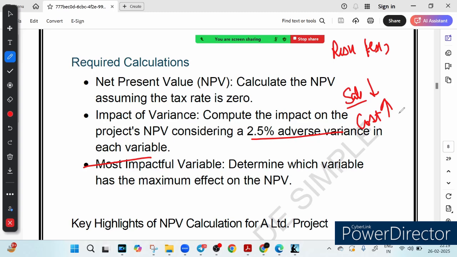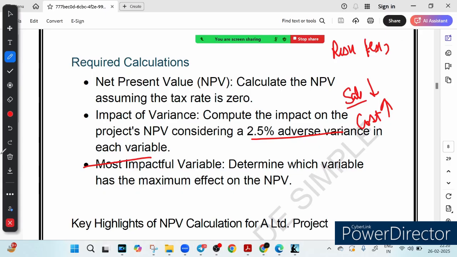Which factor has the biggest impact on profit? By testing this, we find the most risky factor and prepare the best strategy, right? I hope this makes the concept clear: sensitivity analysis helps predict financial risk before investing, it identifies which factors are most crucial, and it helps business make smarter decisions, right? I hope this makes sense to you.